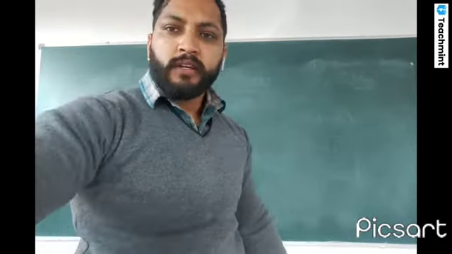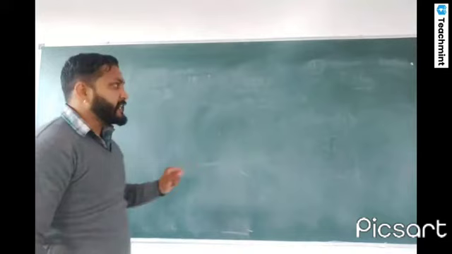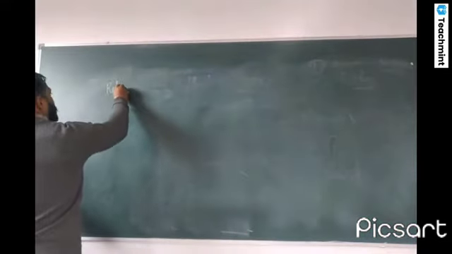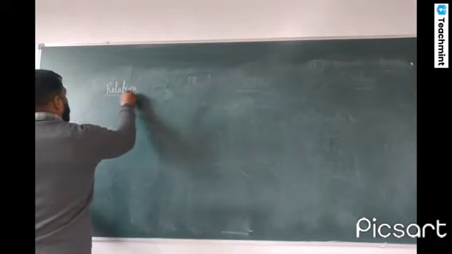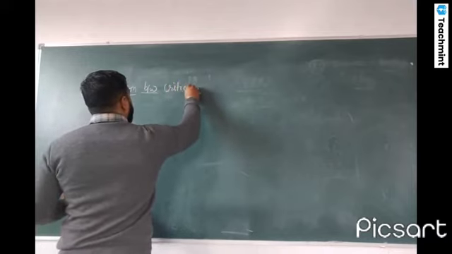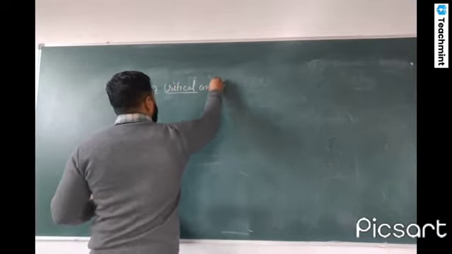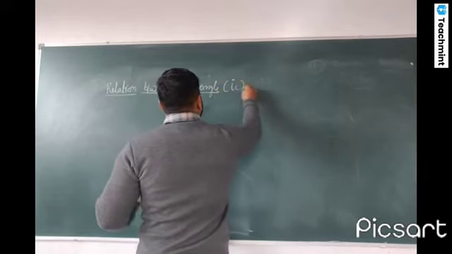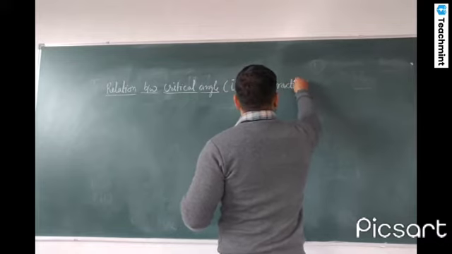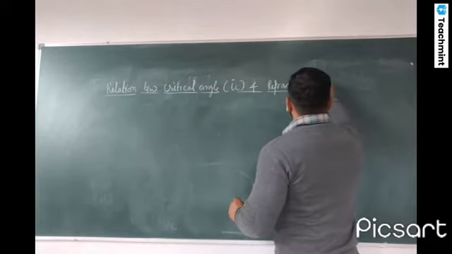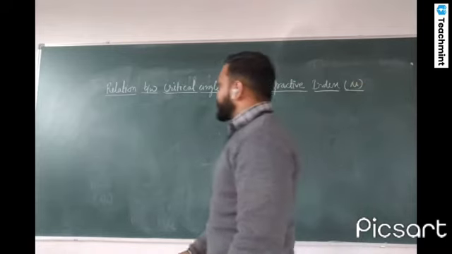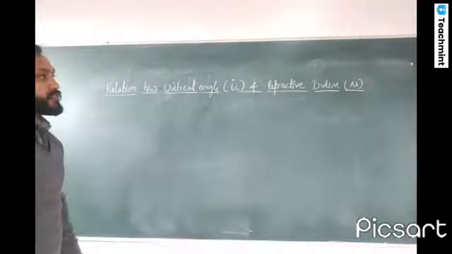Now we will discuss the relationship between refractive index and critical angle. So write the heading: relation between critical angle, that is given by IC, and refractive index, that is mu. We are going to find out the relationship between critical angle and refractive index.